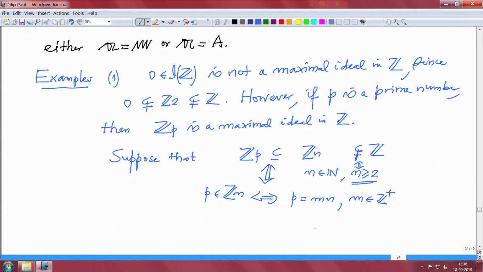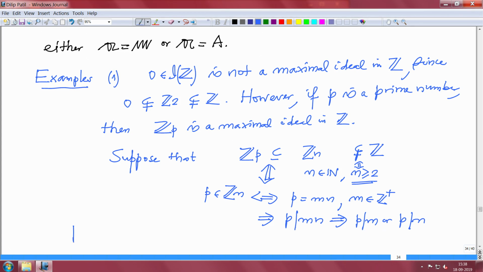Not only that, then P divides m times n. So that will imply P divides m times n, and therefore, since P is a prime number, P either divides m or P divides n. But we will say either of these gives a contradiction.